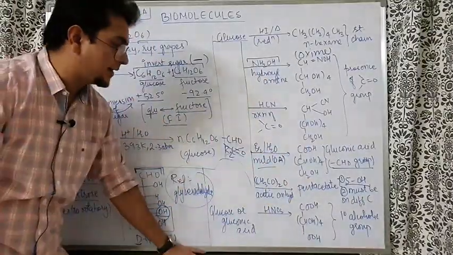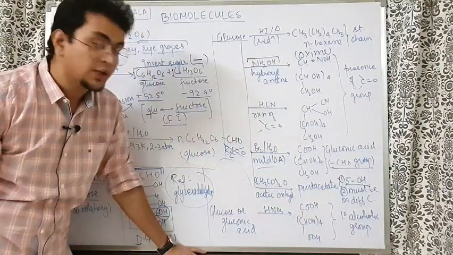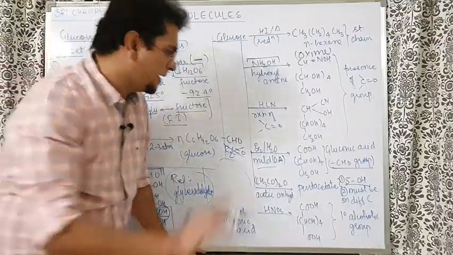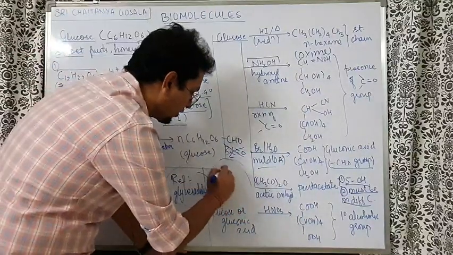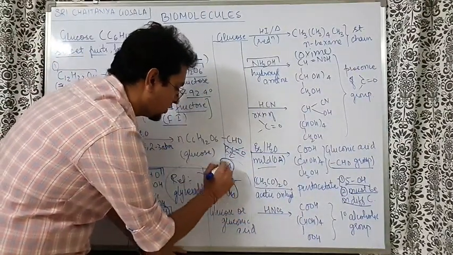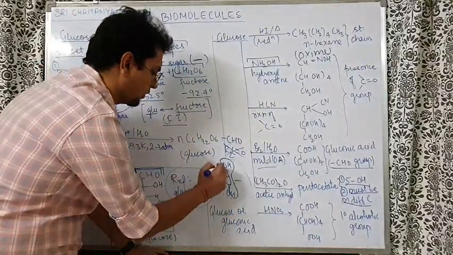Now bhaiya, acetic anhydride is making pentaacetate, that means there are 5 OH groups. Now the question arises, are the 5 OH groups on the same carbon or different? Bhaiya, anyone with basic knowledge of chemistry can say they must be on different carbons. Why? Because if the OH groups are on the same carbon, then dehydration happens and it cannot be stable because of too much repulsion of the lone pair.